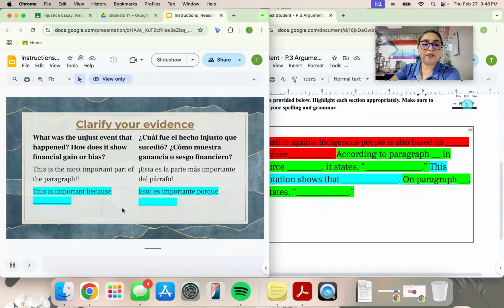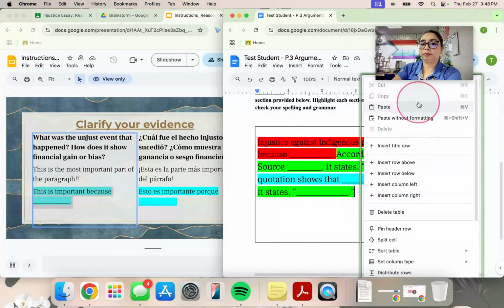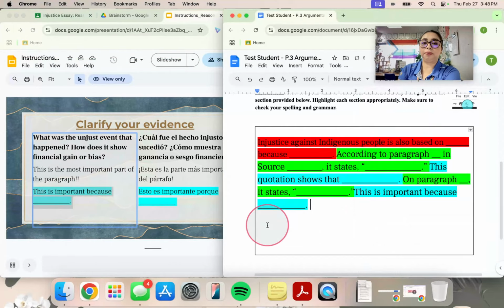Once I have my second piece of evidence, again, I need to explain my reasoning, clarify it. How did you get there? What does that show? How does that show financial gain or bias, depending on what you're arguing? So a reminder, the blue should be longer than the green. And the blue, or clarify, needs to always bring it back to financial gain or to bias. How does this thing show financial gain? How does this unfair thing show bias?